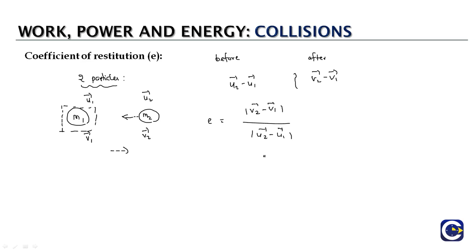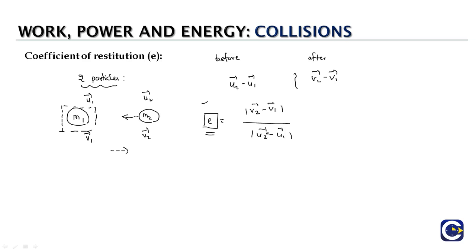We are keeping a modulus value so that we just look at the magnitude. This ratio is defined as the coefficient of restitution. Now the coefficient of restitution, when we go to the specific examples of types of collision, will have a role to play. So we will be able to differentiate between the types of collisions by looking at the values of this E.